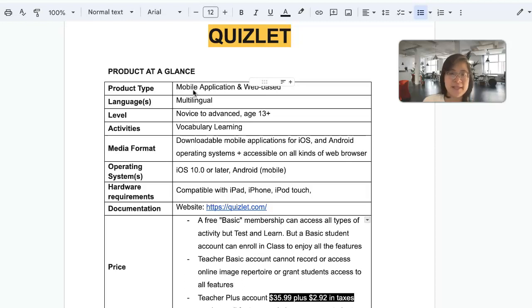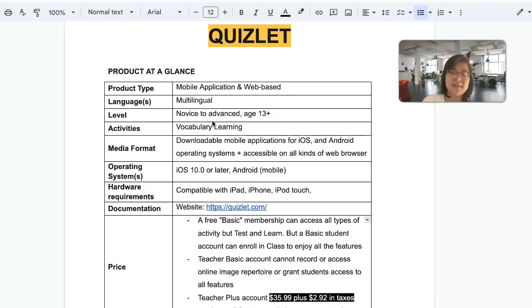Work on the vocabulary set. Also, I know that it can run in Vietnamese, but I'm not sure how many languages are there. But what I've learned is that it's very friendly and very multilingual. Probably because it has very big data from different languages. In terms of level, it's open up to any levels, but the age limit is 13 plus.